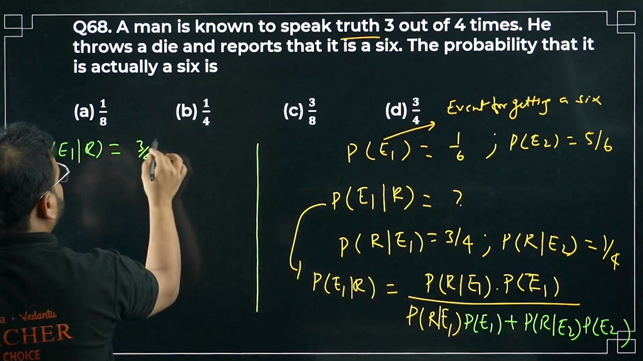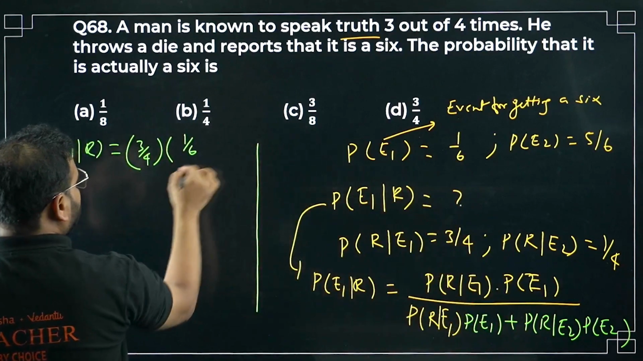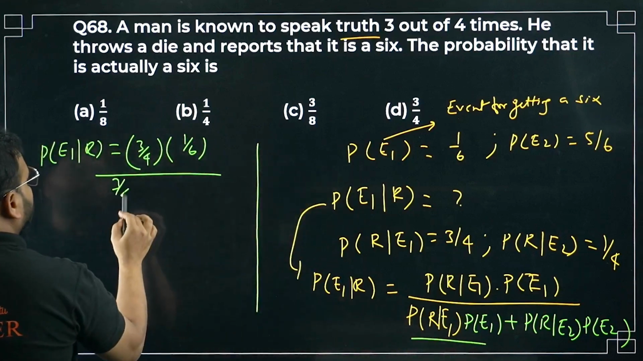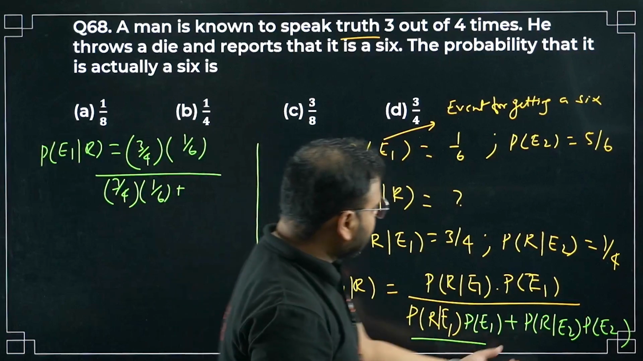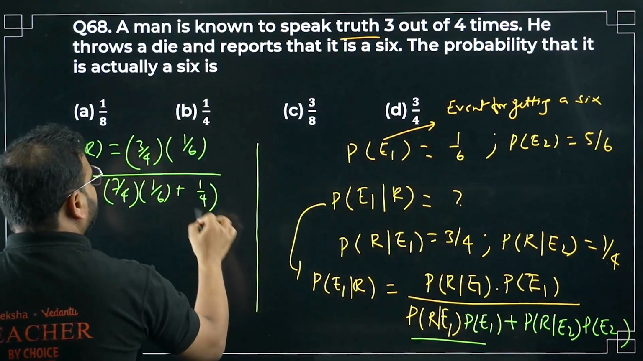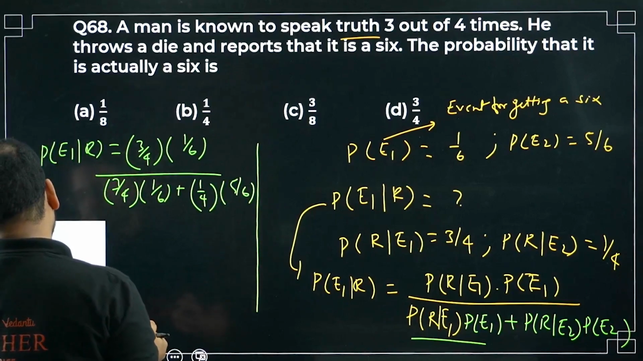3 by 4 times of PE1, sir, 1 by 6 divided by, same thing will repeat over here for the first term in the denominator, plus over here, sir, what we have 1 by 4 times of 5 by 6. Check this out. I have 24 over here.